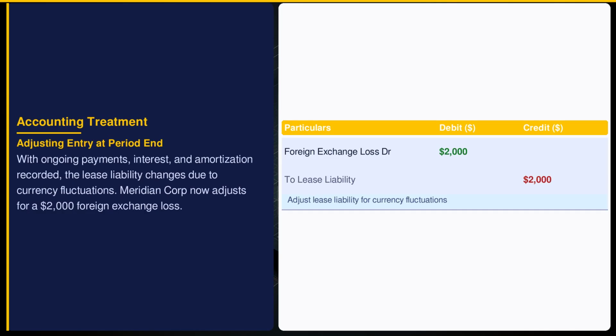Exchange rate fluctuations can alter the lease liability for Meridian Corporation. ASC 270 requires recognizing this $2,000 foreign exchange loss, reflecting economic realities on the financial statements.